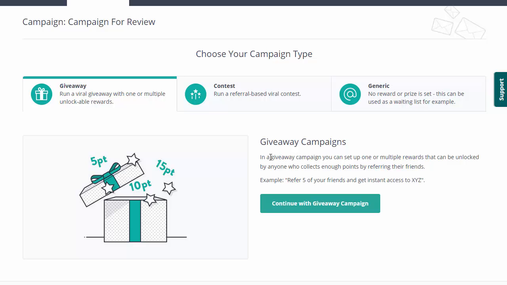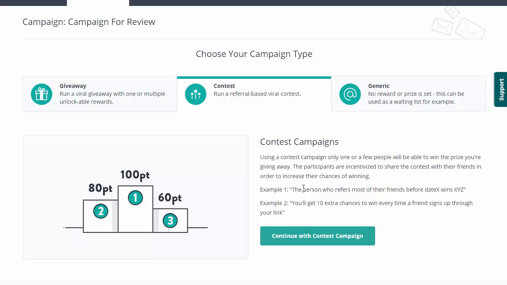The next type of campaign you can run is a contest campaign. During a contest, not everyone gets prizes. Only the top people get prizes. So you can say the person who refers the most points in this time period gets this prize. The person who refers the second most in this time period gets this prize, and so forth. Just like any other contest that you could run, you can do it automated inside of UpViral.